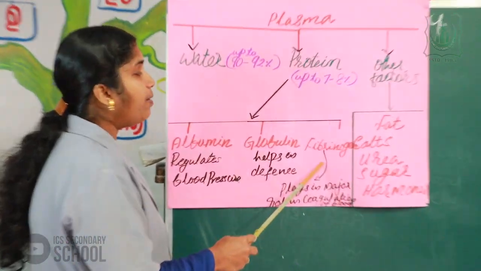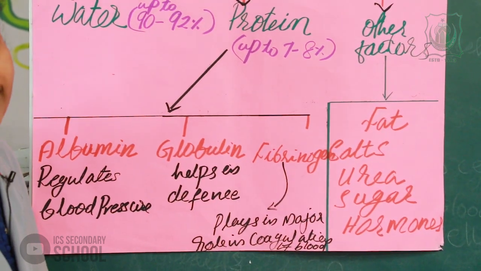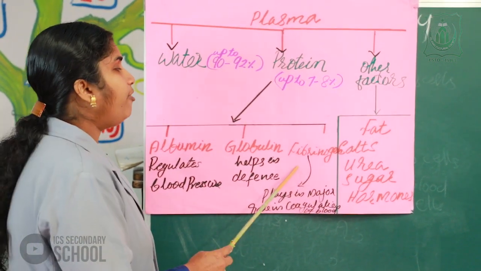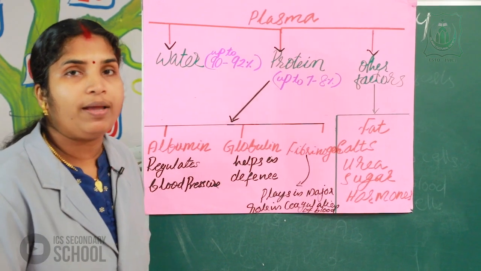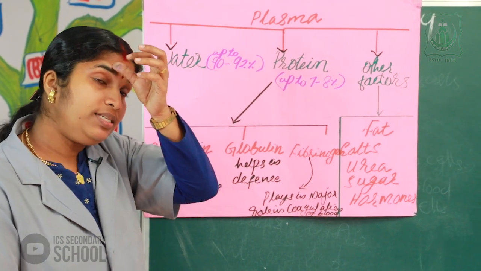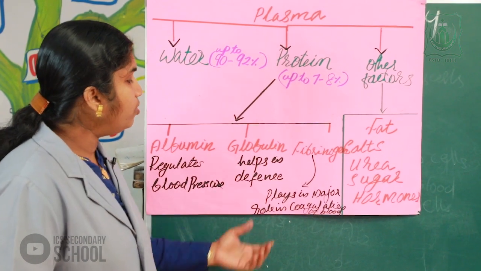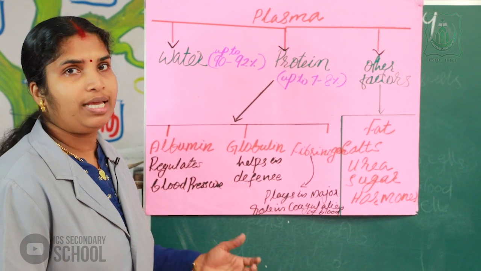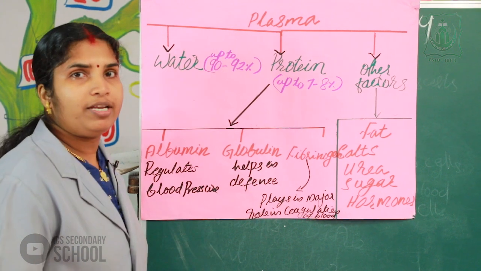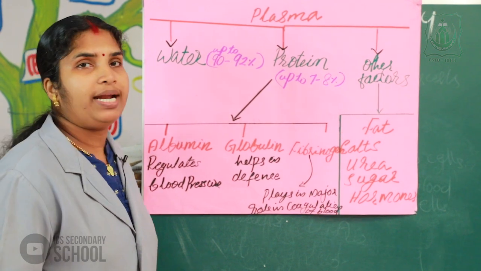Next one is fibrinogen. Fibrinogen plays a major role in the coagulation of blood. Coagulation means clotting of blood. In the wound healing process, fibrinogens are converted to fibrins, and these fibrin molecules help in the healing process. Fibrinogen is also a plasma protein included in the 7 to 8%, and it plays a major role in the coagulation process of the blood.